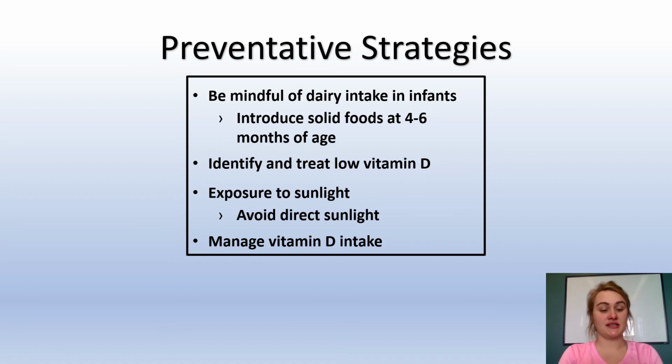manage vitamin D intake. Make sure your child eats food that contains vitamin D naturally, such as fatty fish, fish oil, and egg yolks, or foods that have been fortified with vitamin D, such as infant formula, cereal, bread, milk, and orange juice.